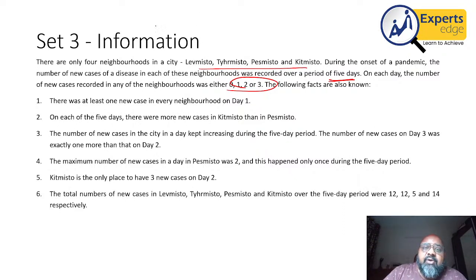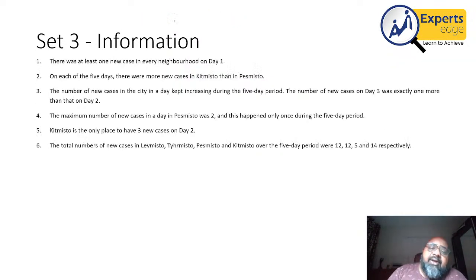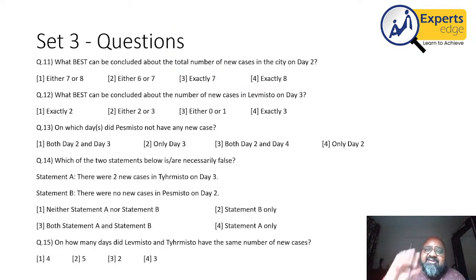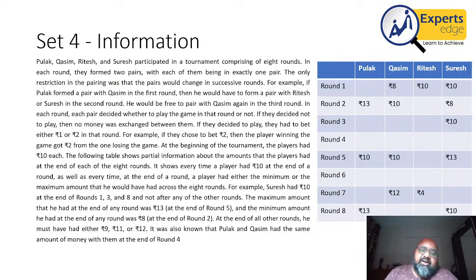But if I look at the 4 sets, 1, 2, 3, 4, I have already completed set 2. Out of 1 and 3, I would prefer doing 1 and then going to 3, because again, this is a missing value set. I might not be able to get the cases. And once I look at the question, I realize there is a possibility that there could be more than one answer possible. And therefore, in my pecking order, 1 is before 3.